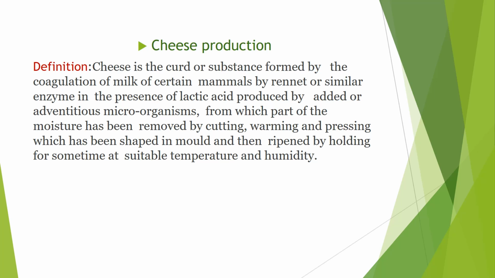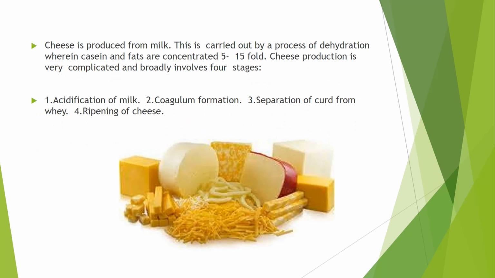So in case of cheese, the water content can be removed. That means whey can be removed by cutting, warming and pressing procedures. This leads to a particular shape given to the cheese, and then we go for the ripening process by holding cheese for some time at suitable temperature and humidity.